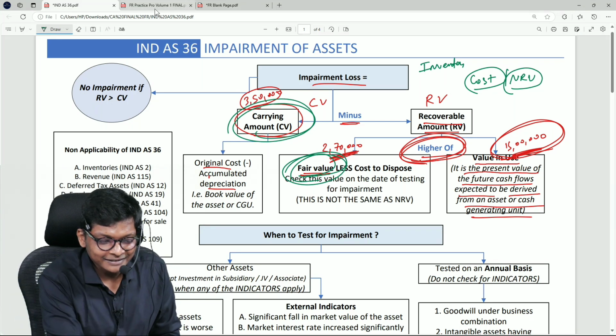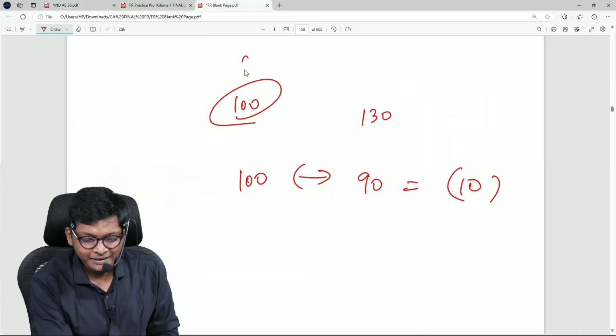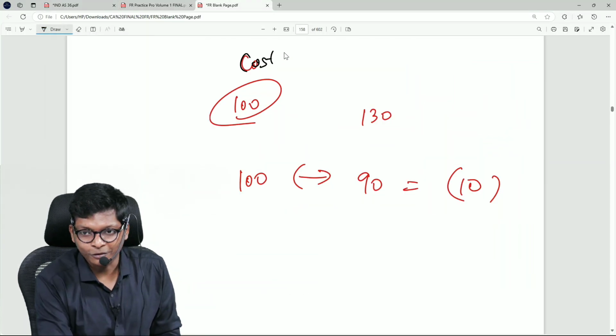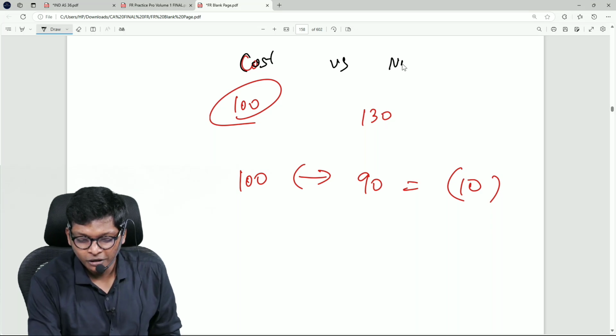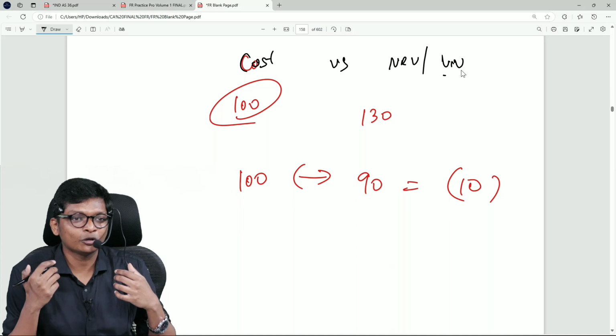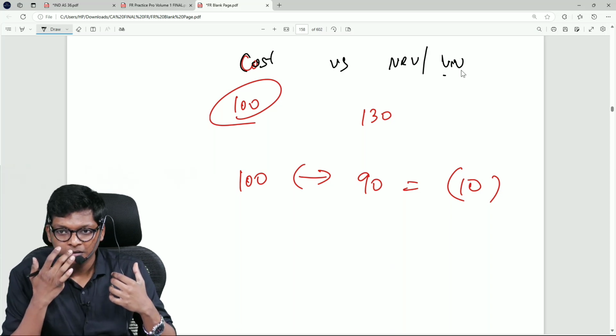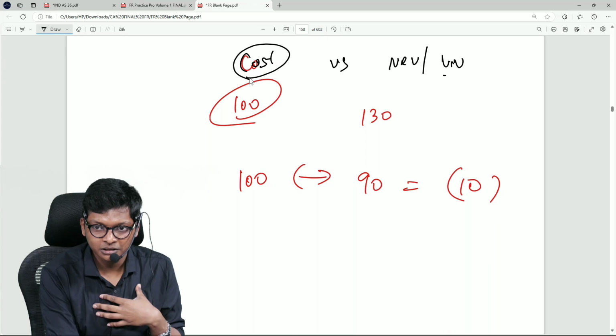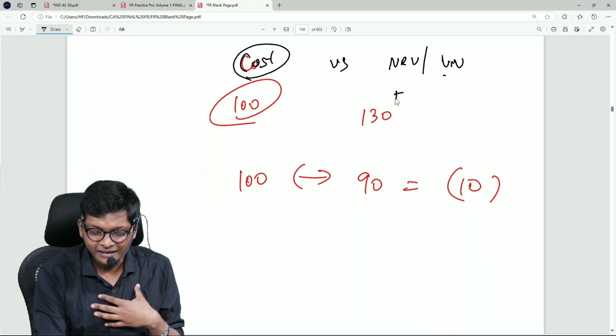So then why, sir, in inventory we are not comparing? I am asking you a question. Sir, in inventory also I can compare cost versus NRV or value in use. I can do, no, sir? Whichever is higher. Why am I not doing that? See, for the car I compared cost with fair value, what we just now did.